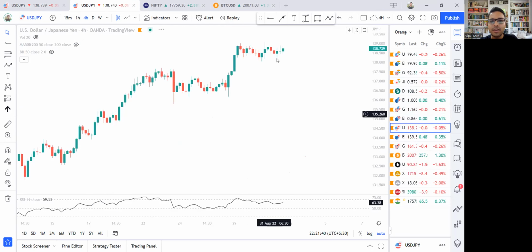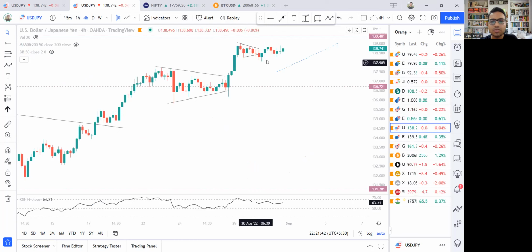So strength in the dollar yen pair, which means dollar going strong against the yen, would not have much impact on the DXY if euro and pound are strong against the dollar. So the DXY fall can happen purely by euro, and definitely by euro and yen, euro and pound, even if the Japanese yen doesn't get too strong. So we have to keep this in mind.